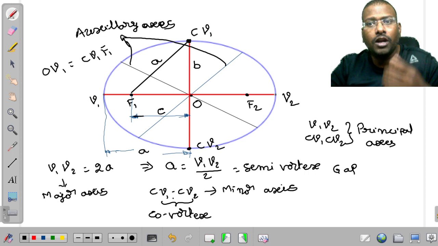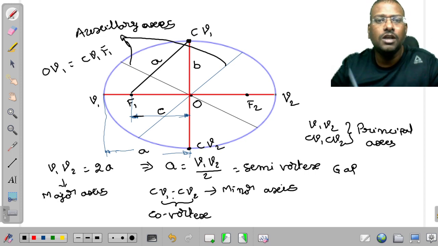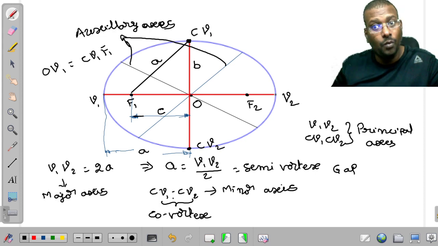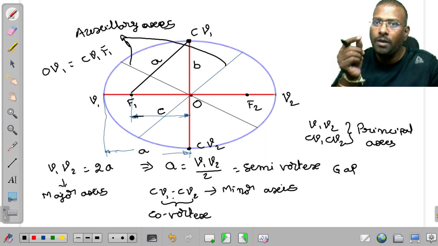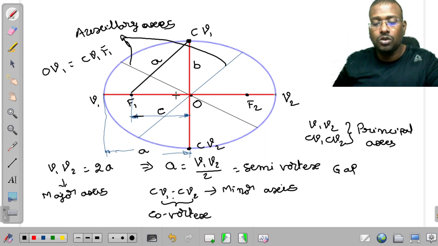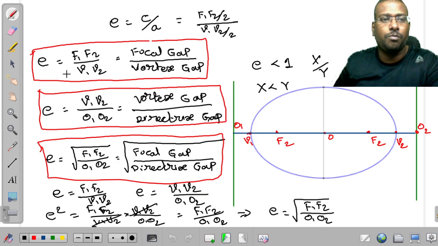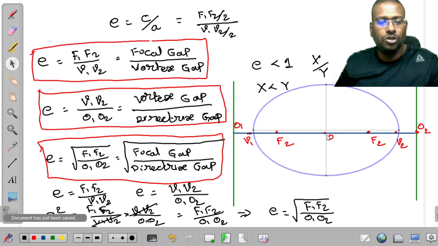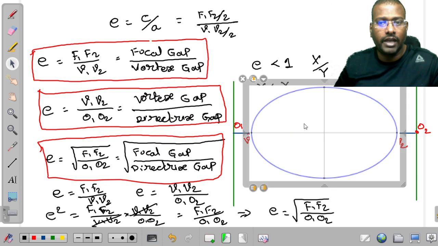Oblong method. Sir, what about the arcs of circles method? That is used when F1, F2 and V1, V2 information is given. Then we can use the arcs of circle method. How is it? For that you have to know one particular point, that is the character of the ellipse. So what is that particular point, sir? I will explain that here itself.